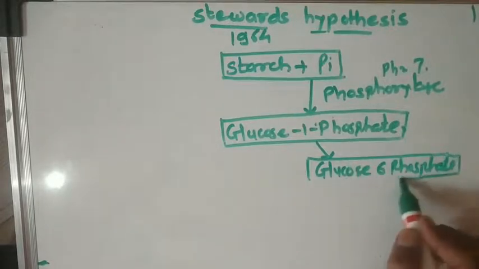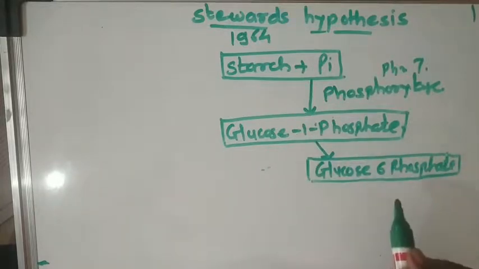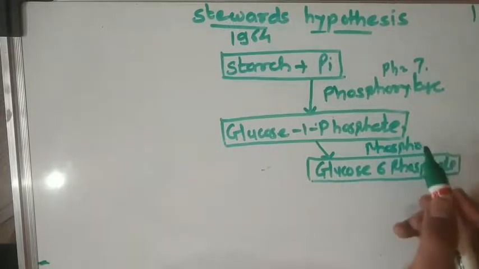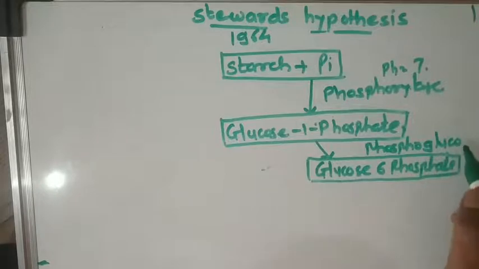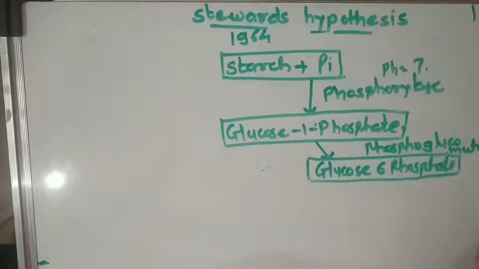For this process also an enzyme is required, and that enzyme is phosphoglucomutase. Here the phosphoglucomutase enzyme is required.